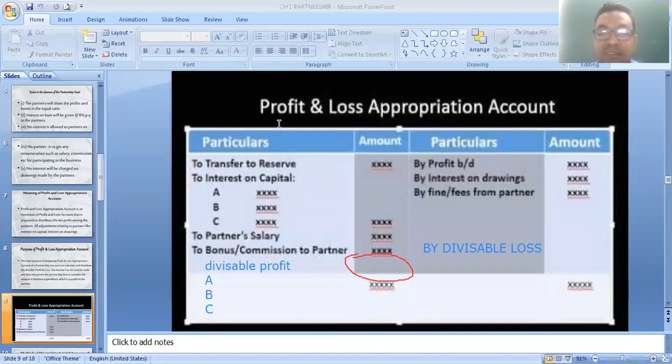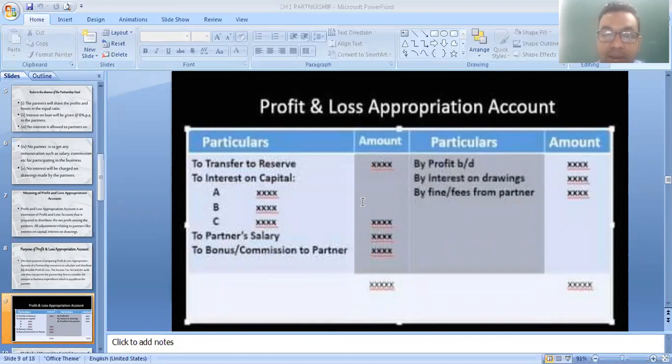Starting point, we have to transfer net profit on the credit side, net loss on the debit side. Then expenses related to partners like interest on capital, salary to partner, commission to partner, bonus to partners. And one more thing, any reserve you transfer from profit, because it reduces the profit, is also written on the debit side, transferred to general reserve or any other reserve. And any incomes like interest on drawings, fine from the partners, fees from the partners you receive, are written on the credit side of the profit and loss appropriation account.